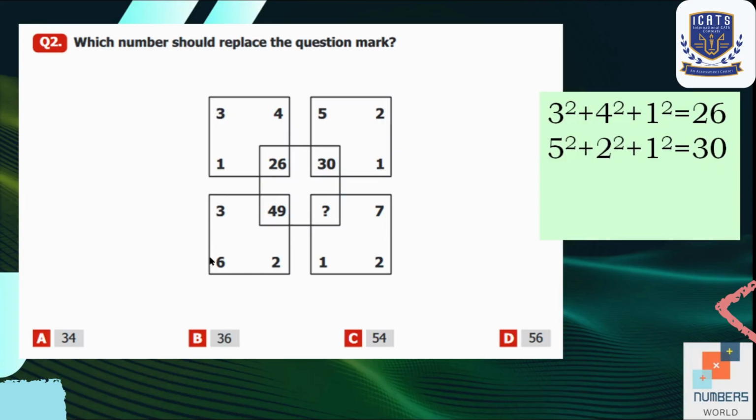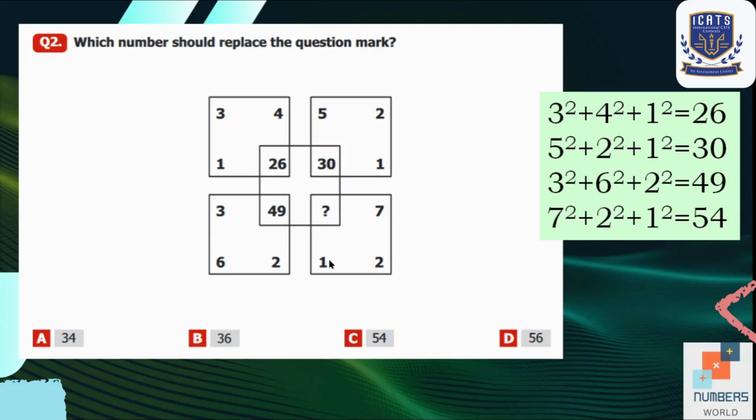So similarly we are going to apply the same rule on square number 3 to get 49 as our answer. At last we know what to do in square number 4. Take square of 7, 2 and 1. Add them and the answer will be 54. So option C is our answer.